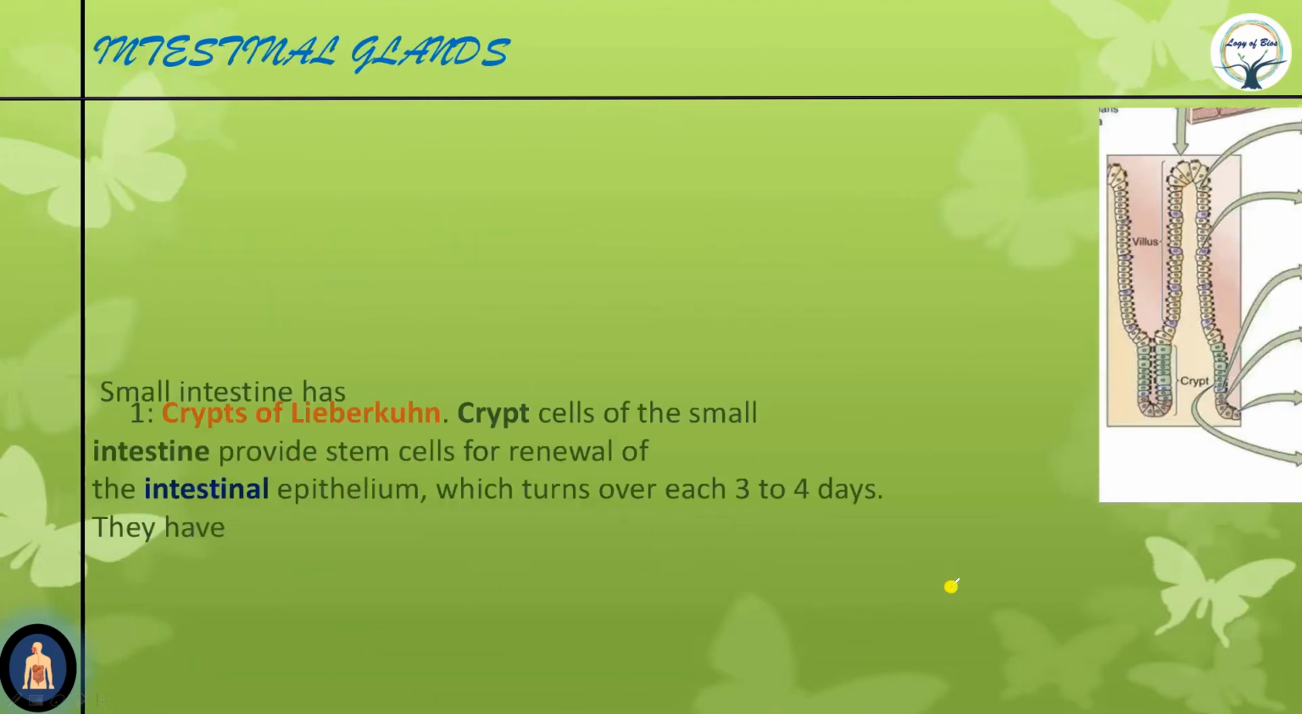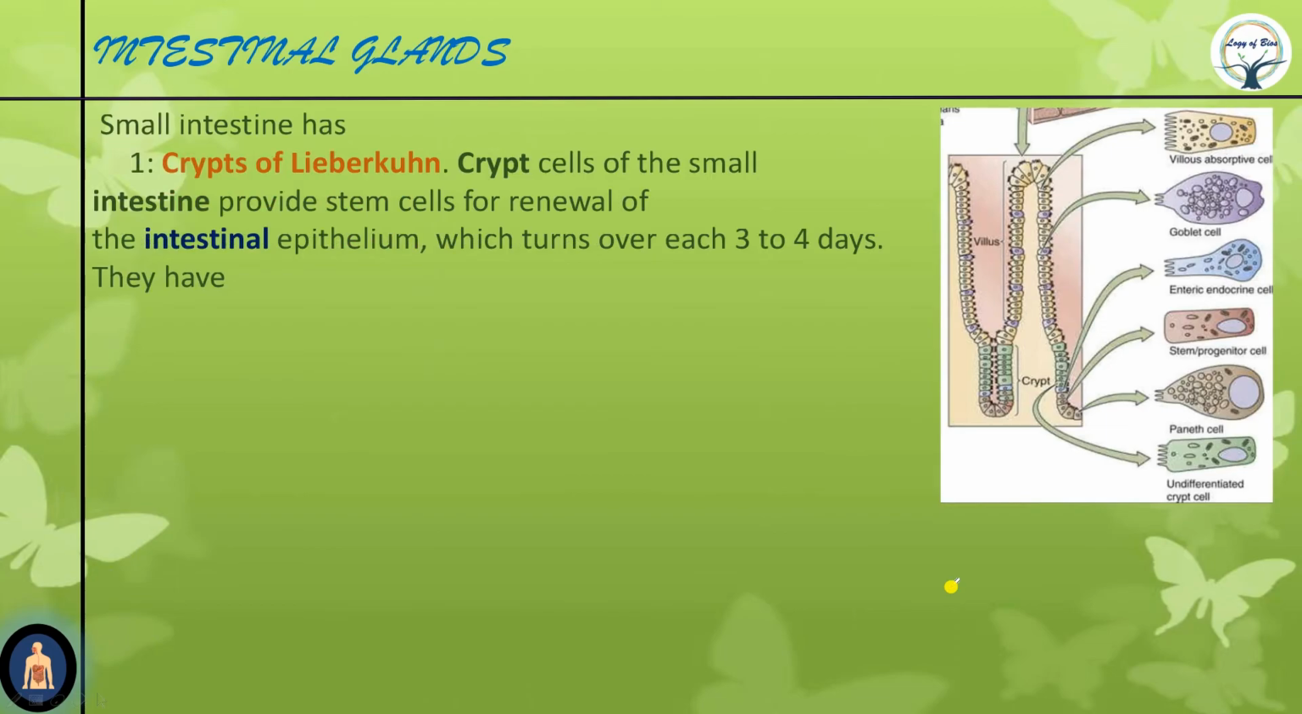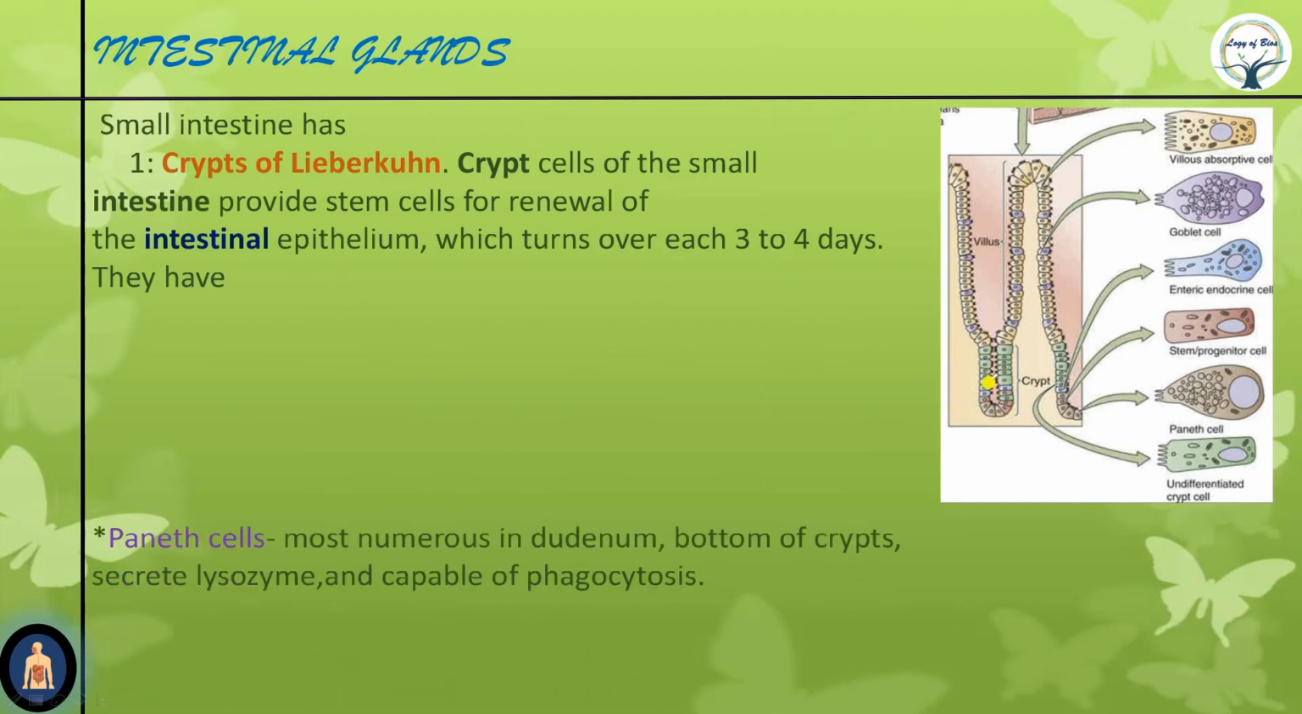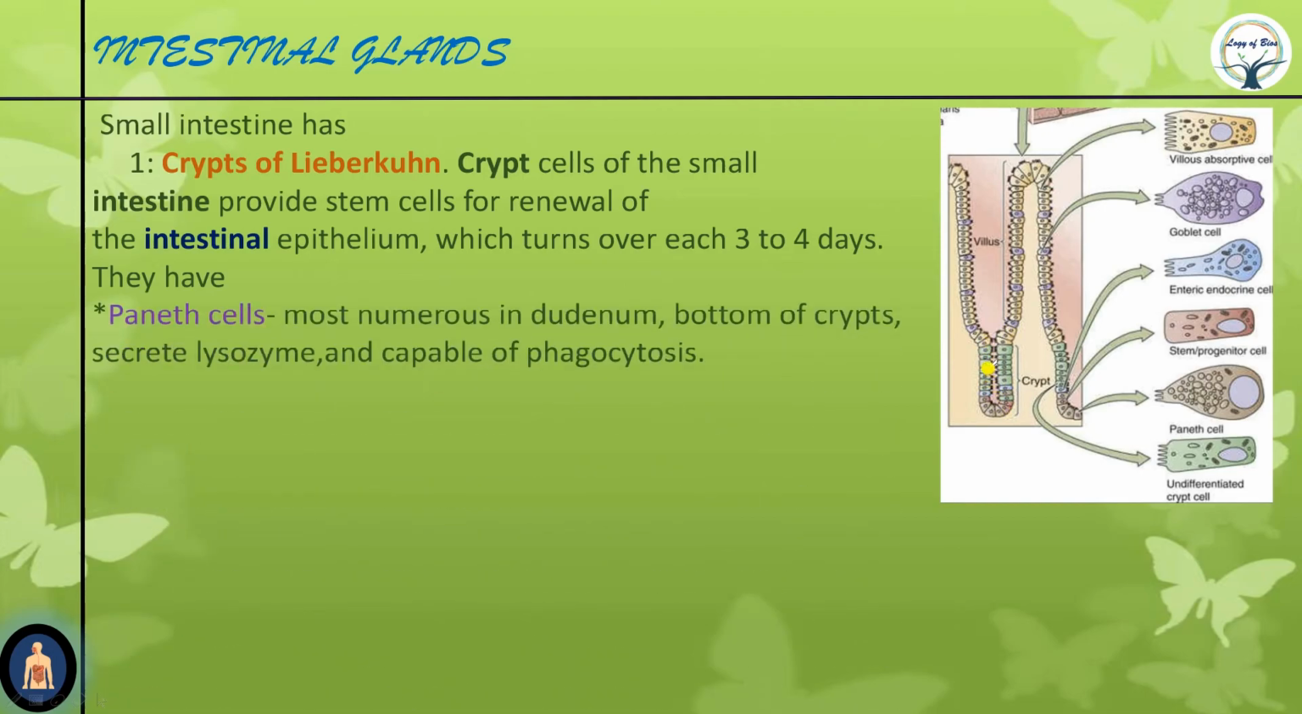Clear? So now, intestinal glands. Our intestines also have glands. There are two types of glands. One is the crypts, the crypts of Lieberkühn. The crypts have small cells. See, these are the villi, and the lower portion of the villi, these parts are known as crypts. They are intestinal glands.